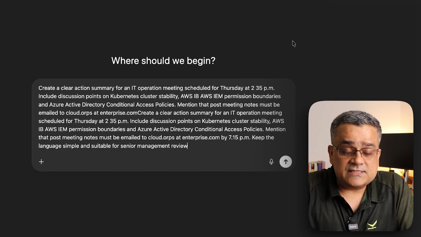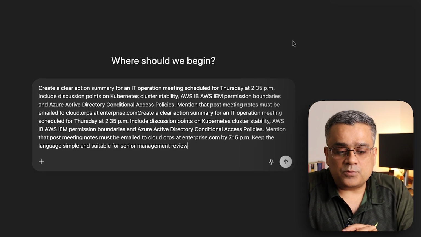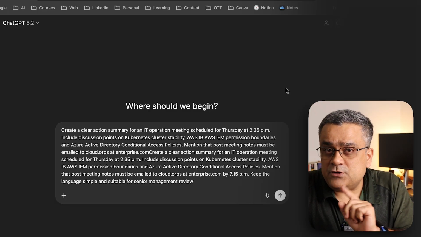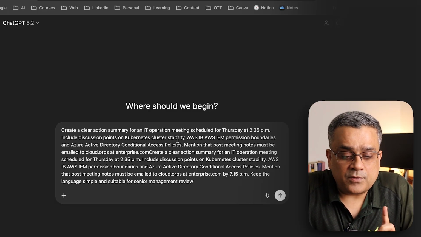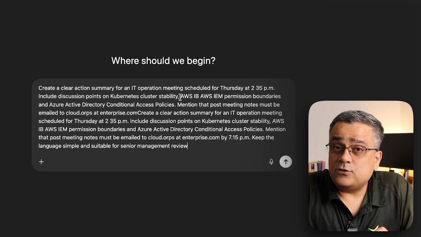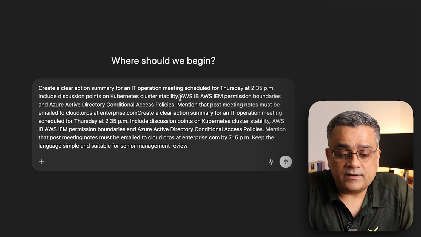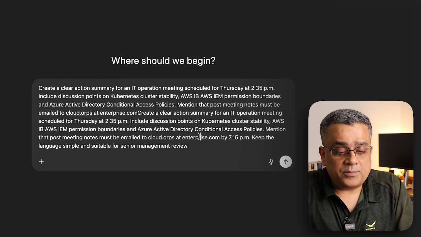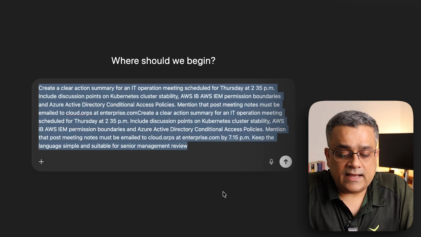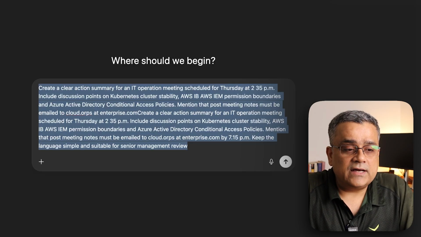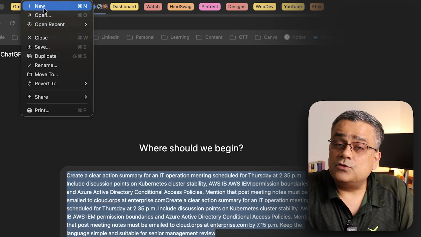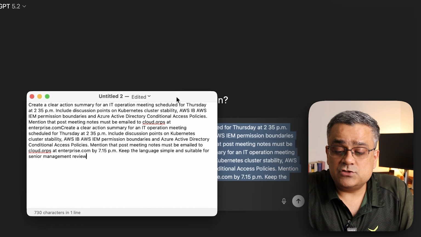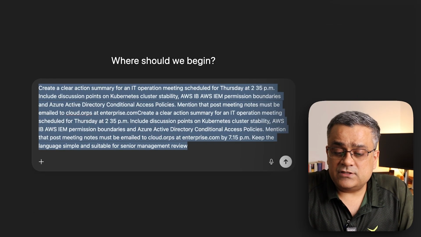Now you see this is the way Superwhisper gave the output. Let me see if it performed properly or not. No, it could not, because I fumbled AWS IB and then AWS IAM, and it could not pick up that. So let me copy this text and keep it in one of the notepad files. So that's the output we received from Superwhisper. Now I'll come back to this text later.